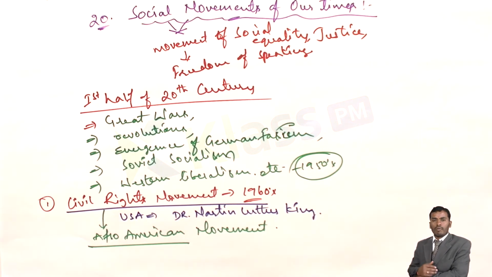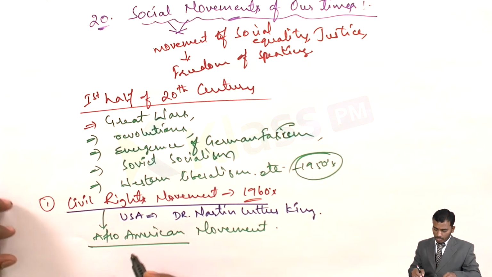Most of the people were brought from Africa to America as well as other parts of the world as slaves, and they were treated very badly. So in the US, the people from Africa who settled were called Afro-Americans. These Afro-Americans were treated very badly in the USA based on color, what we call simply racial discrimination.